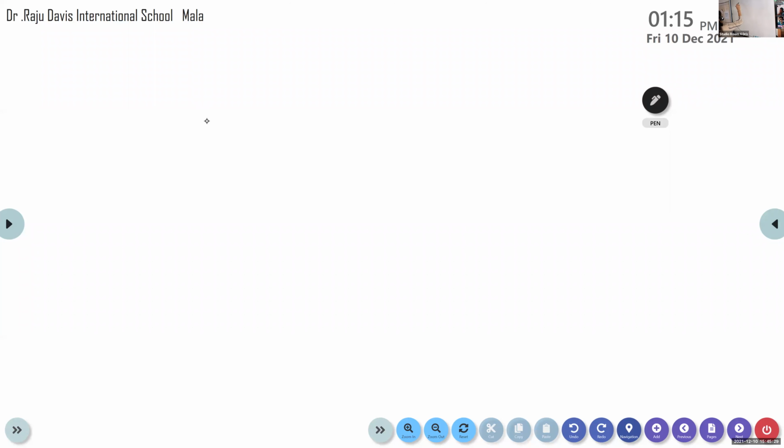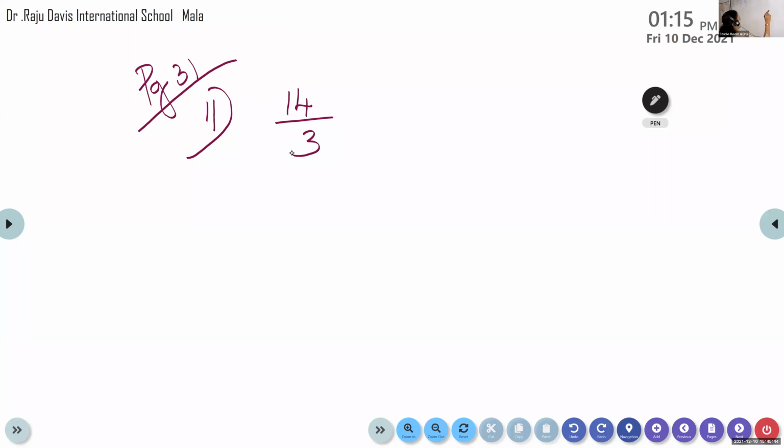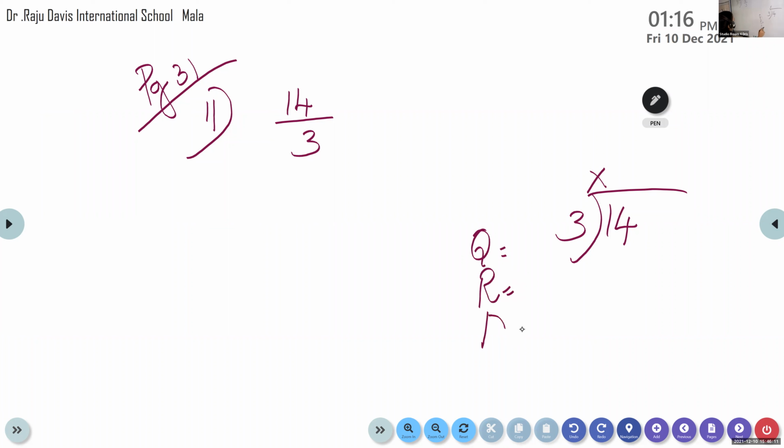Improper fraction. Question number 11, children. Divide. So you can start dividing. Question number 11, 14 by 3. That means, children, you have to divide 14 by 3. This division you can do in the rough book, because there will be no space in your workbook. Okay, wait. Don't say the answer fast. Please wait. Divide, children. Find out the quotient. Find out the remainder. The divisor, you know already what that is? 3.